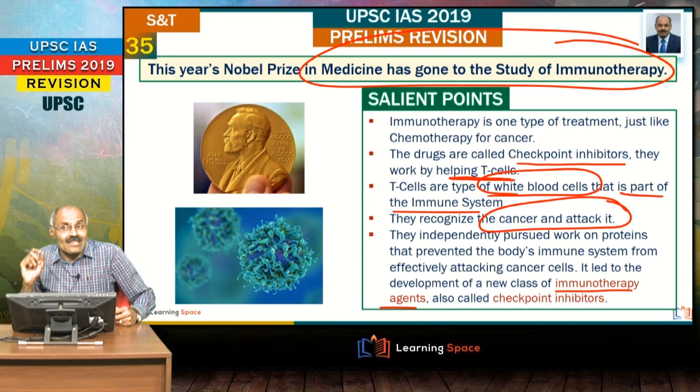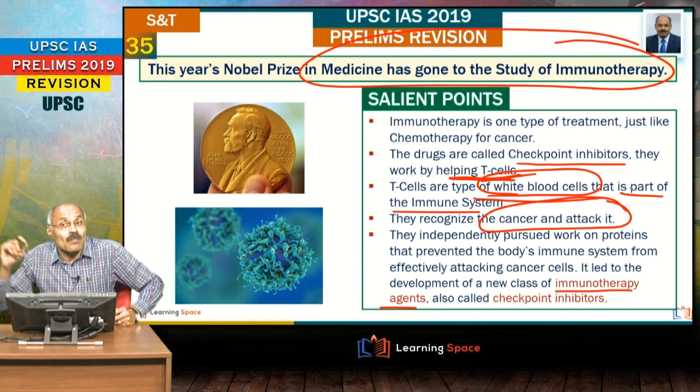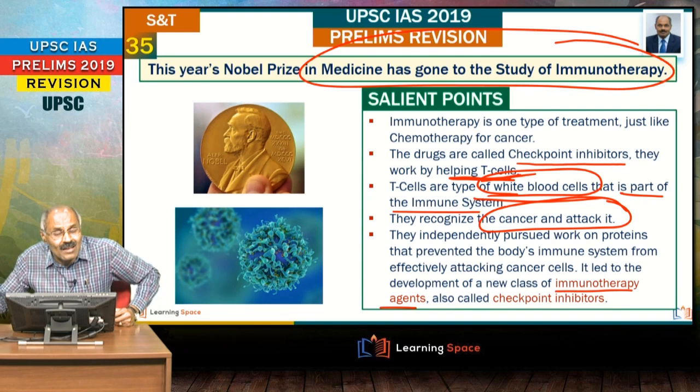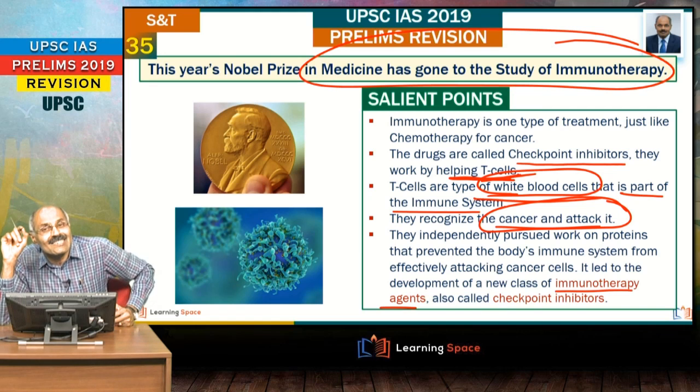So therefore, these immunotherapy agents are checkpoint inhibitors, or you can say this year's Nobel Prize in Medicine has gone to immunotherapy. Basically, these checkpoint inhibitors or immunotherapy agents help T cells. T cells are nothing but one type of white blood cells. These are part of the immune system and they recognize the cancer and attack it.